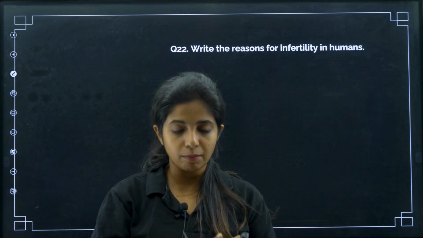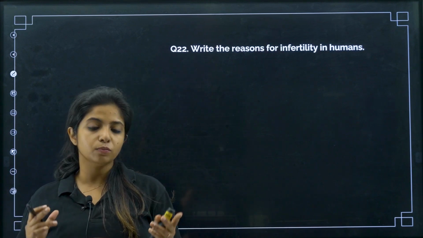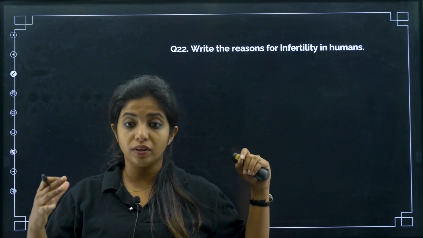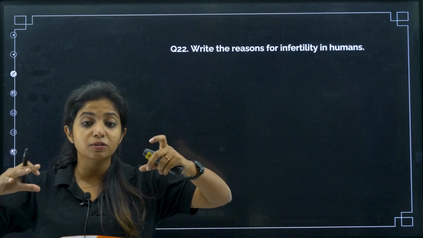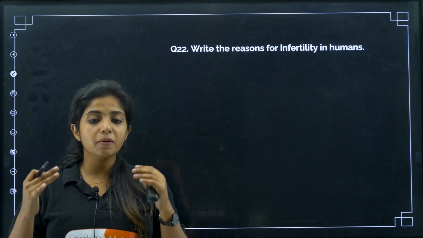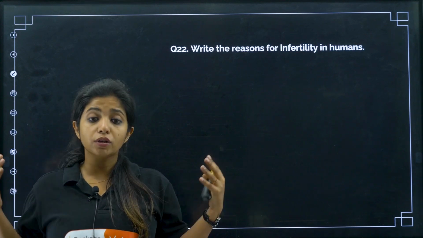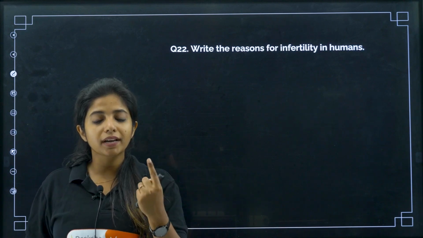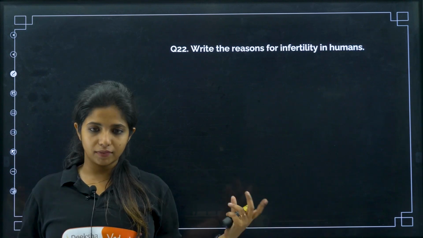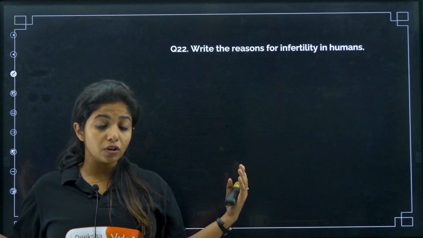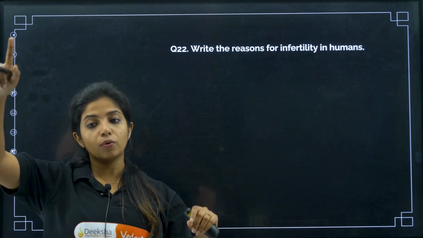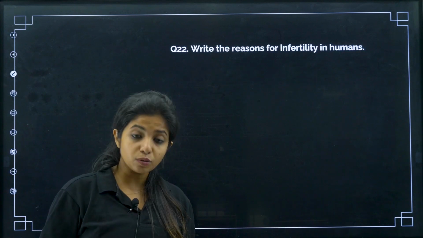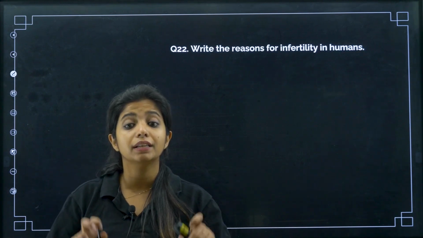Infertility in human beings can be from the male or from the female. In the case of males, mostly there is loss of motility of sperm. The sperm are not moving very much, or probably in the semen the sperm count is way too low. You should know that many sperms are required for fertilization, because only one will go and fertilize. All the others will die off, but still you need a lot of them. Only the fittest one will go and fertilize the ovum. So low sperm count, or less motility of sperm, is a big reason of infertility in the case of men.